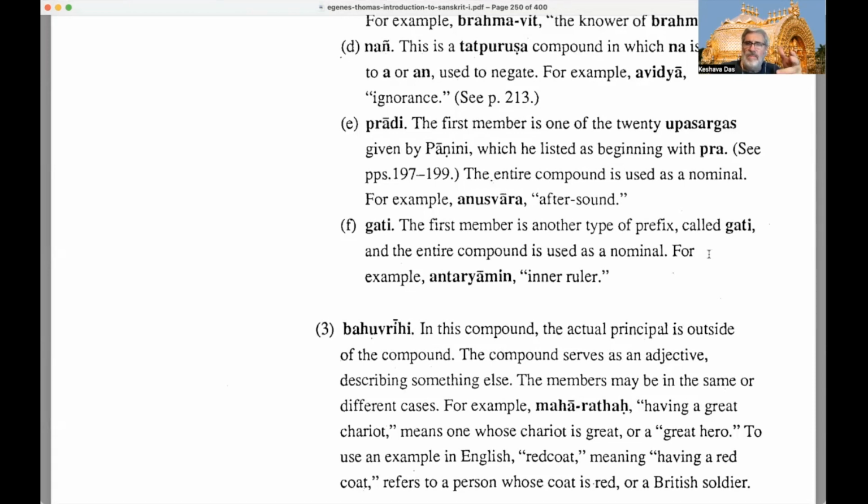The entire compound is used as a nominal, as a noun, right? For example, anuswara. Okay, so anu means afterwards. We have also upanishad, right? Upa means close. So Upanishad means to sit close to the teacher, right? So here he's given the example anuswara. Swara means sound. Anu means after. So it's an after sound, right? So if you get one of these 20 upasargas that Panini lists, and you put those together, that's called a pradi Tatpurusha.